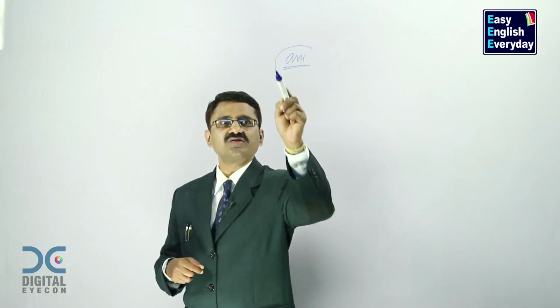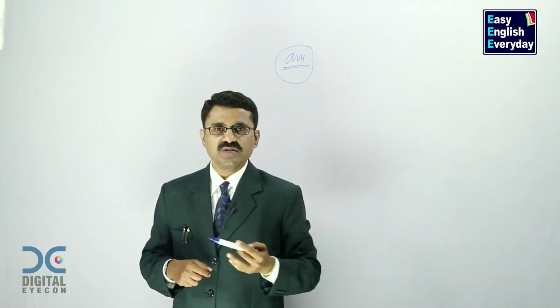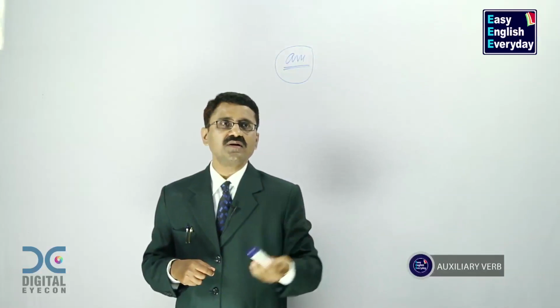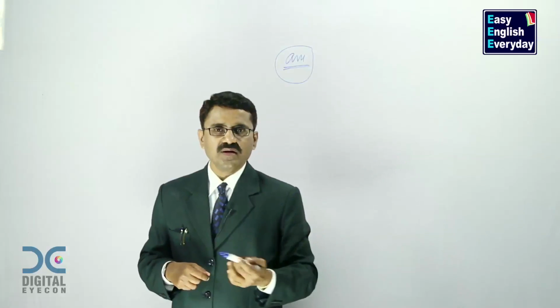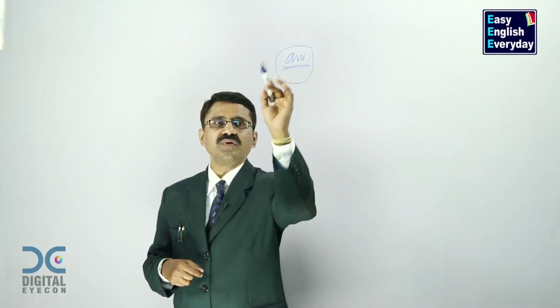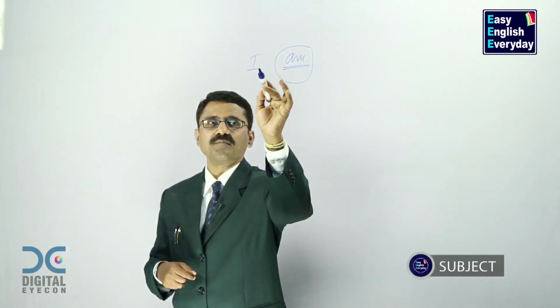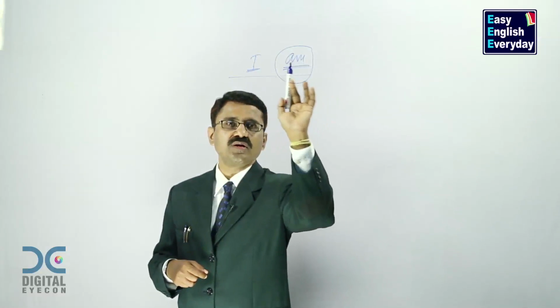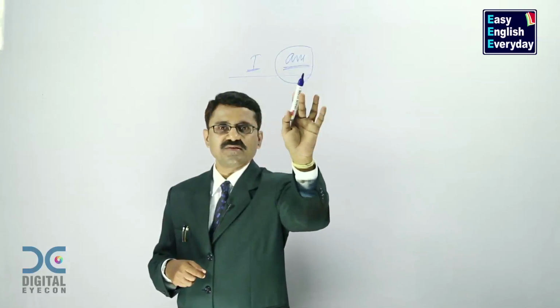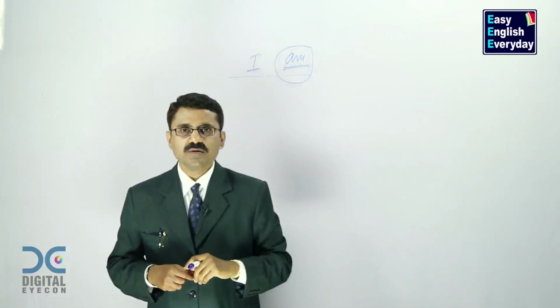Am is an auxiliary verb. People call it an auxiliary verb. If you are not interested in calling it an auxiliary verb, you need not call it that. Call it a technical word or a word in the English language. It goes with a subject called I. He is the only one who goes with am. These two go together. I am, that is fixed, and it can be used for the present tense.